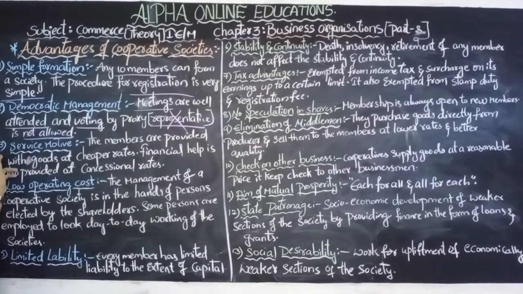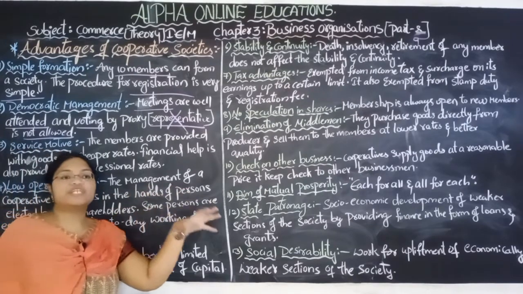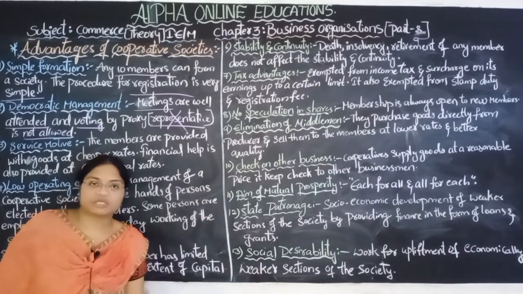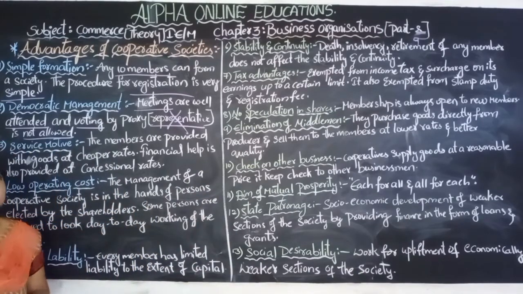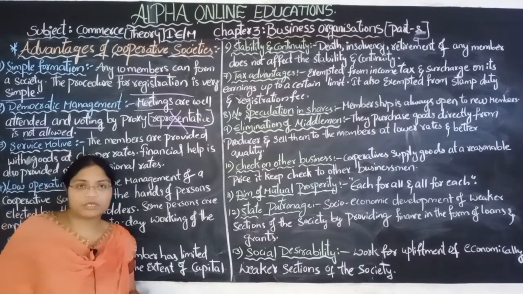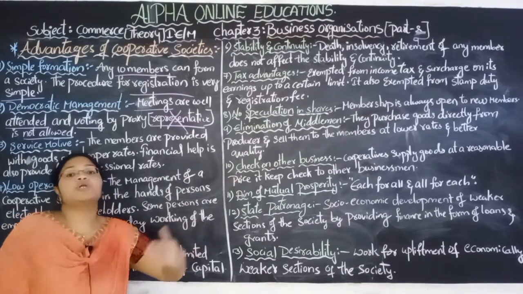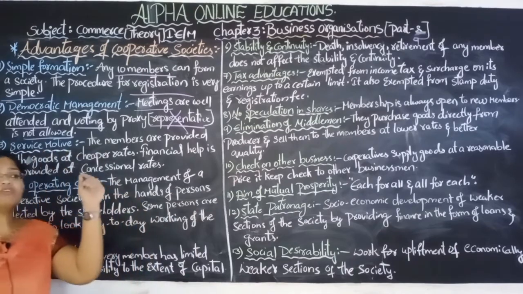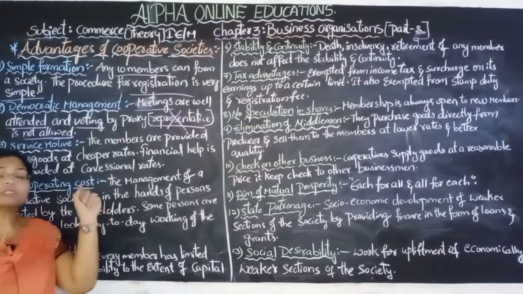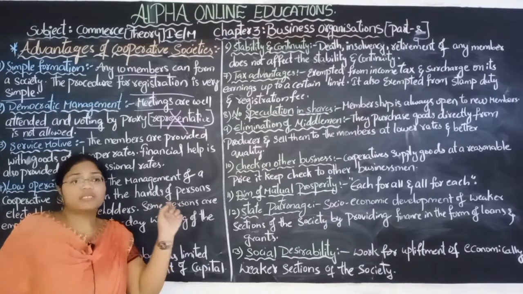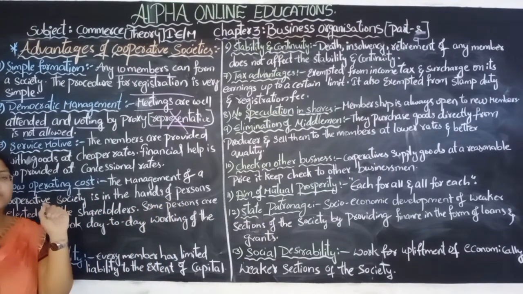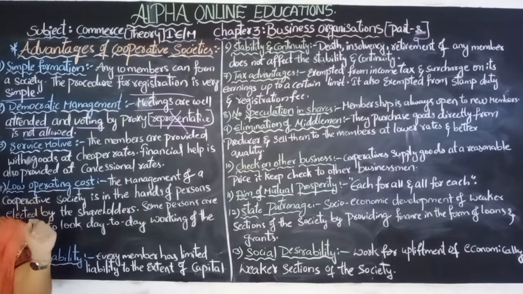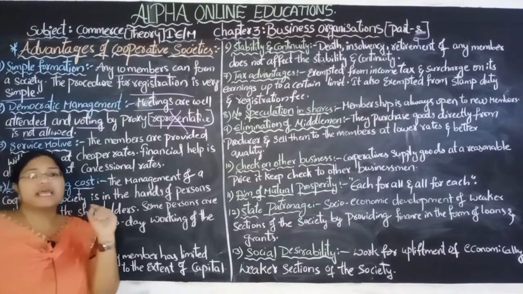Next, service motive. We know that cooperative societies are formed with an intention to provide service to the society. Service is the main motive of the cooperative societies, and the secondary motive is profit. That profit is also very limited, and it is required for the management expenses, in order to maintain their administrative expenses.